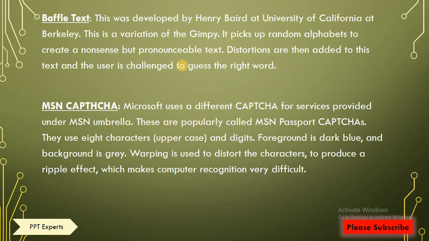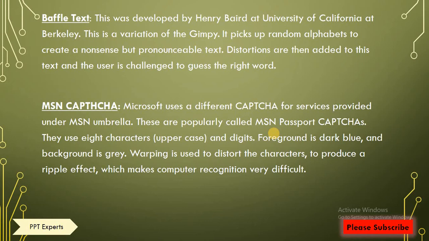Next type of CAPTCHA is MSN CAPTCHA. MSN CAPTCHA is a Microsoft Network CAPTCHA which is developed by Microsoft. So Microsoft uses a different CAPTCHA for services provided under the MSN umbrella. These are popularly called MSN Passport CAPTCHAs. They use 8 characters, uppercase and digits.